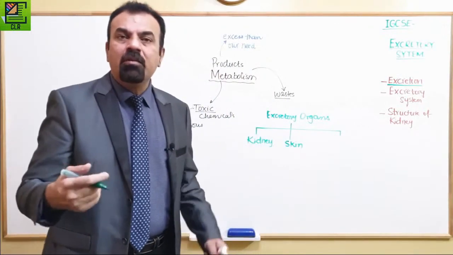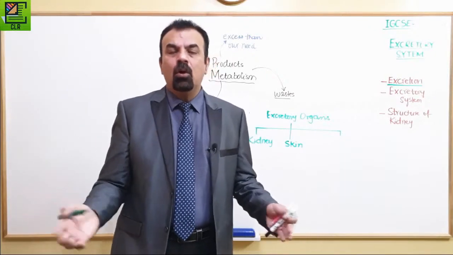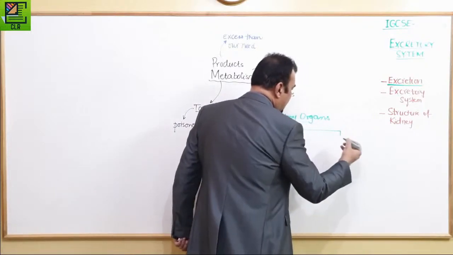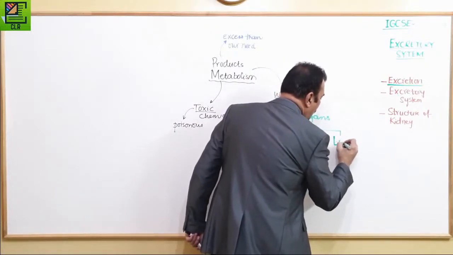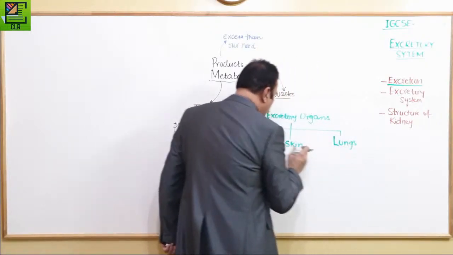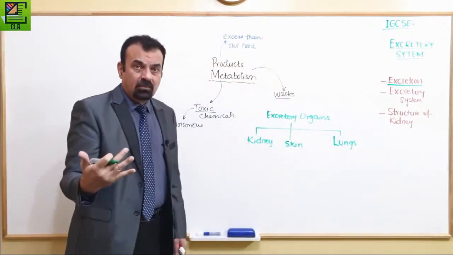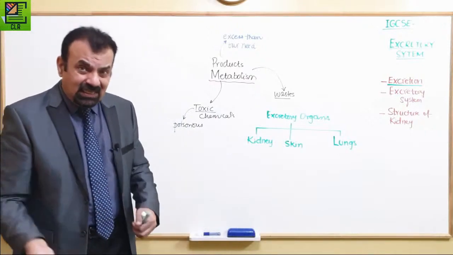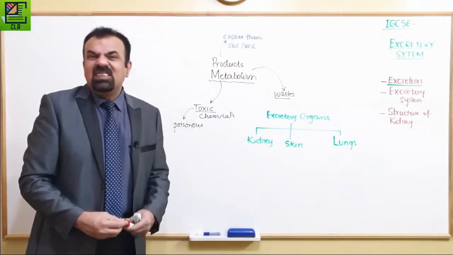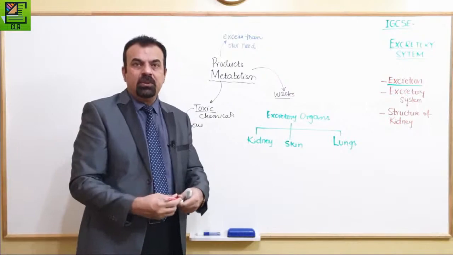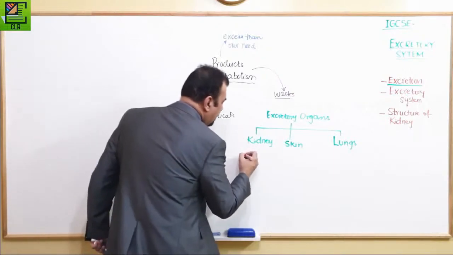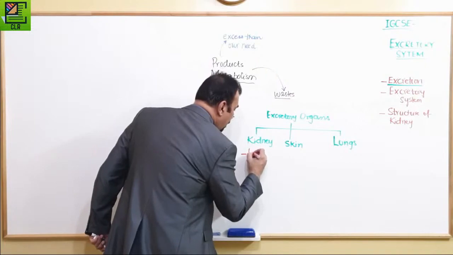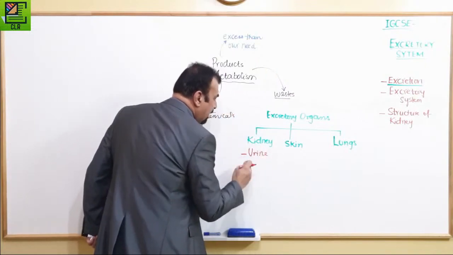Yes, definitely. Whenever we are sweating, what are we doing? We are doing excretion. And then, thirdly and lastly, we have to talk about our lungs. So, kidney, skin, lungs. These are three organs you have to keep in your head. And then, what else do we need to know about them? What type of substances they are going to get rid of. So kidney helps us to produce urine. And what does urine contain? We're going to see in a minute.